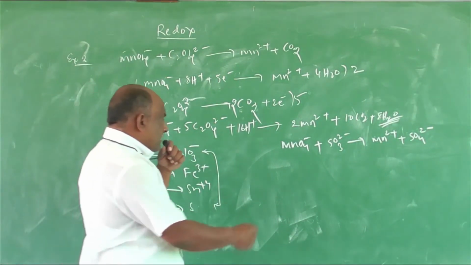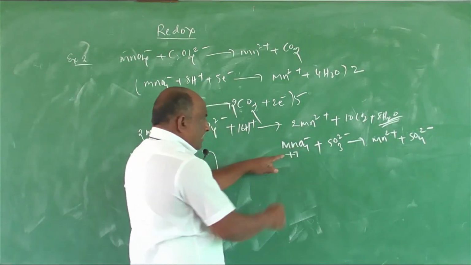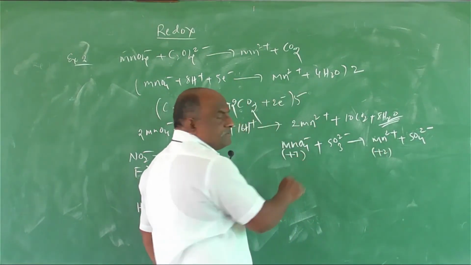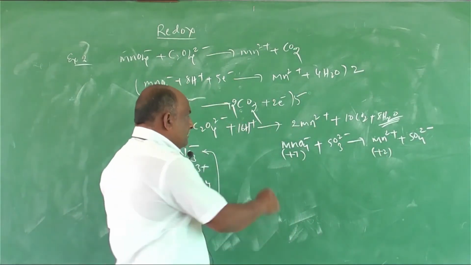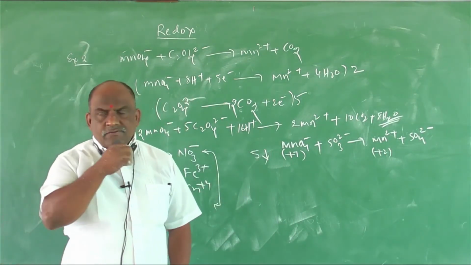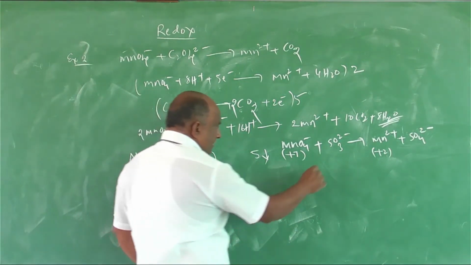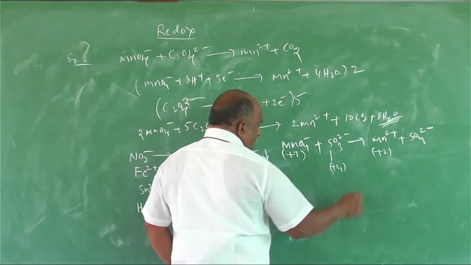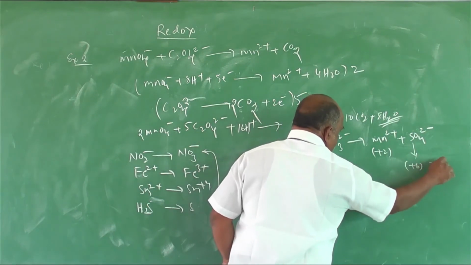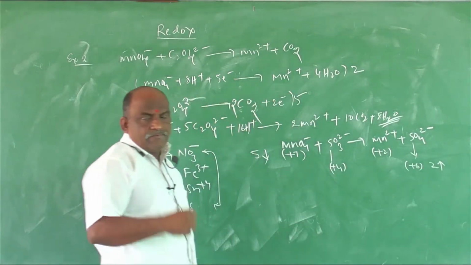We know the oxidation number of Mn is plus 7, here plus 2. How many times decrease? 5 times decrease. Sulfur oxidation number plus 4, here plus 6. How many times increase? 2 times increase.